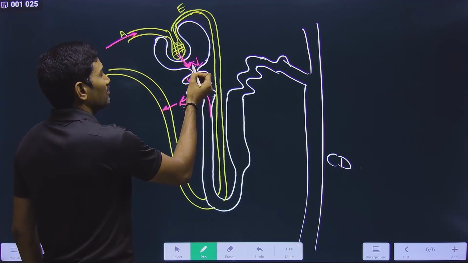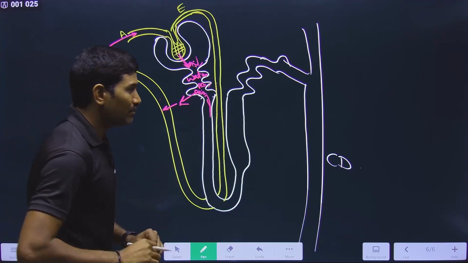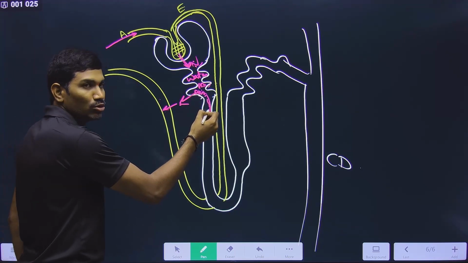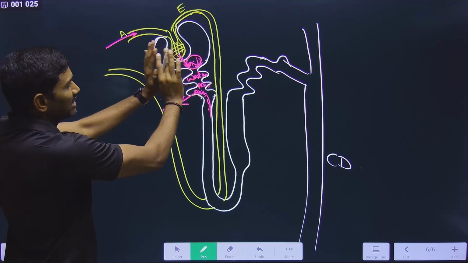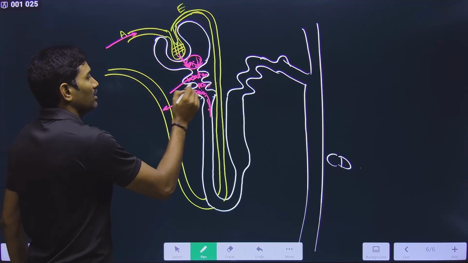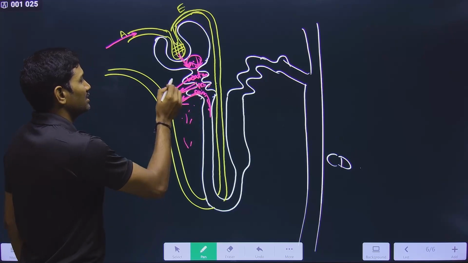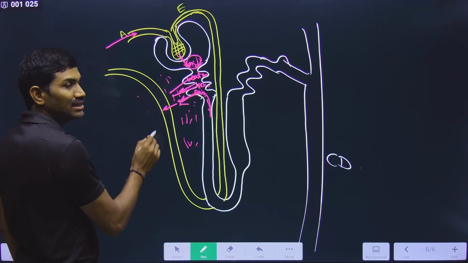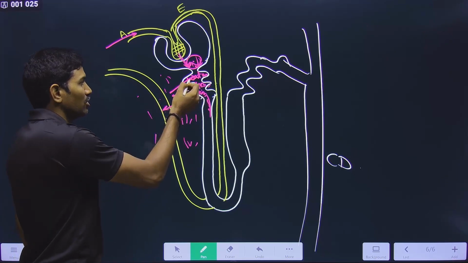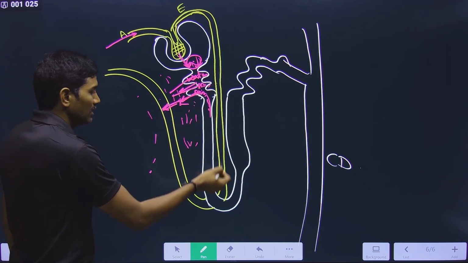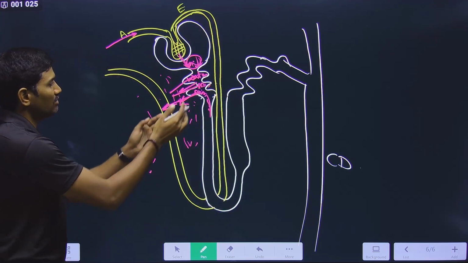Along with the nitrogenous waste, water, minerals and many other things are coming here. So now what should happen? From this particular lumen, keep the nitrogenous waste in the lumen itself. Water, minerals and other things, let them be absorbed into the interstitial cells. These are the medullary interstitial cells. First they will absorb, and from this, all these things will enter into this particular efferent. This is the efferent, right? So in this efferent, now they are entering.